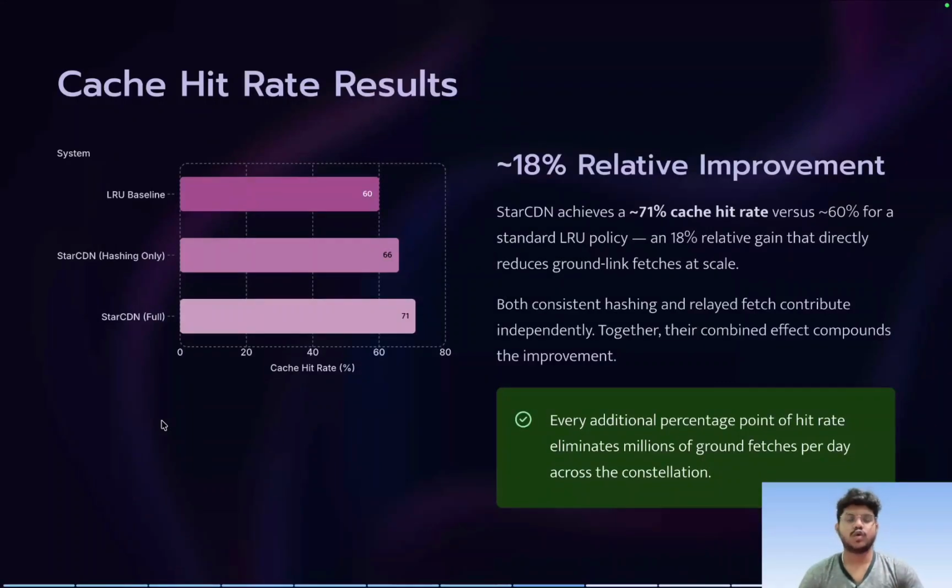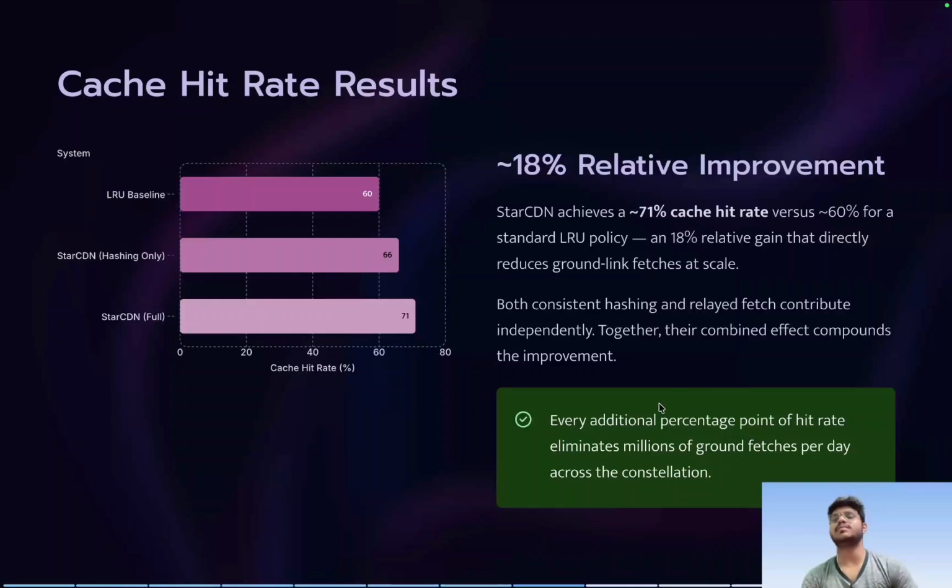So now coming to the cache hit rate result. If we use the simple LRU without hashing or the relay fetch, then the cache hit rate will be around 60%, and if we use only hashing, then it increases to 66%, and if we use both hashing and the relay fetch, then we are improving the cache hit rate to 71%. Okay, so there is an 18% relative improvement by using these StarCDN techniques.